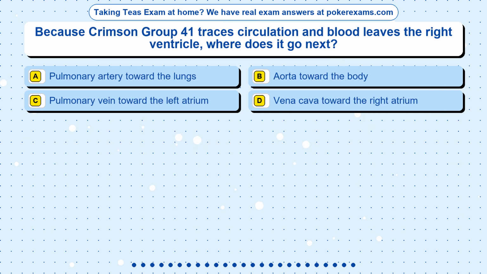Question 15. Because Crimson Group 41 traces circulation and blood leaves the right ventricle, where does it go next? Option A, pulmonary artery toward the lungs. Option B, aorta toward the body. Option C, pulmonary vein toward the left atrium. Option D, vena cava toward the right atrium.